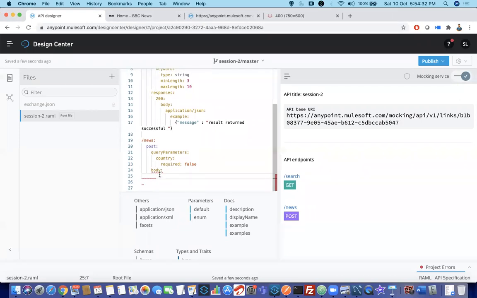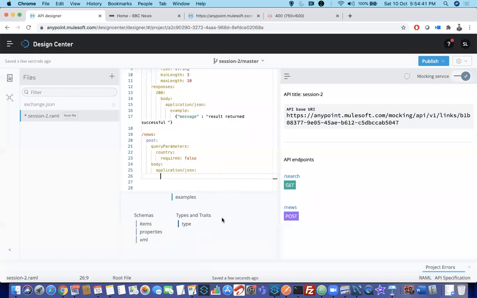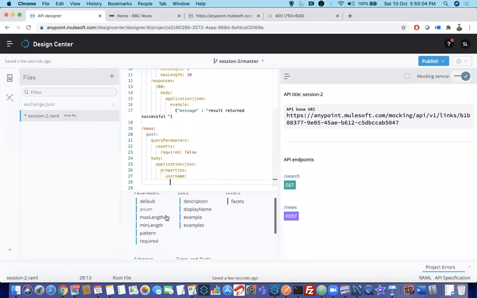Now body, you have to write what is the type. I'll say application JSON for now. Now you have to define what is the type, because we need to do some validation right here. So when I click, here schemas, I will say properties. Now what are the fields that I want to send as a part of body? It is again my wish. Suppose you want to log in. I'll say username. By default, if I am not writing anything, required equal to true means it is a required parameter. But still, best practice, required equal to true.